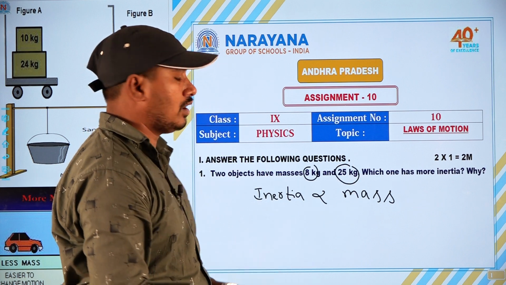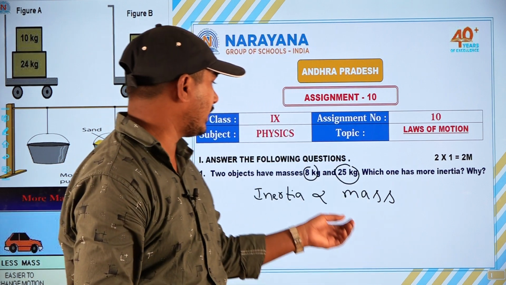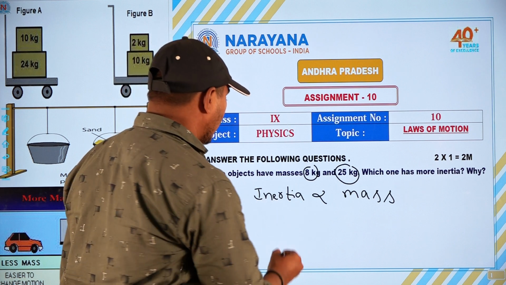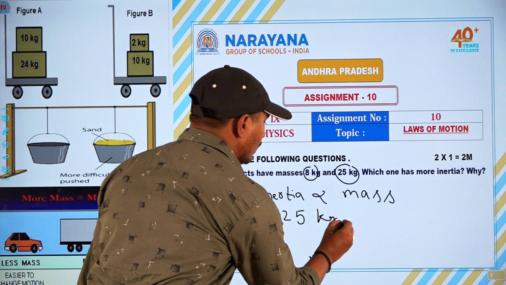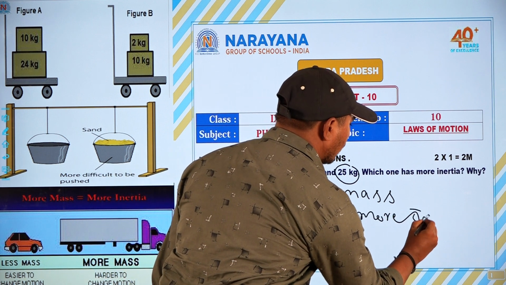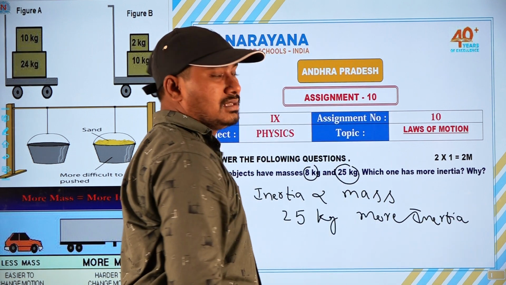Compare these two objects, which object has more mass? That is the 25 kg mass object. That is why the 25 kg mass object has more inertia. Okay, so that is the answer.